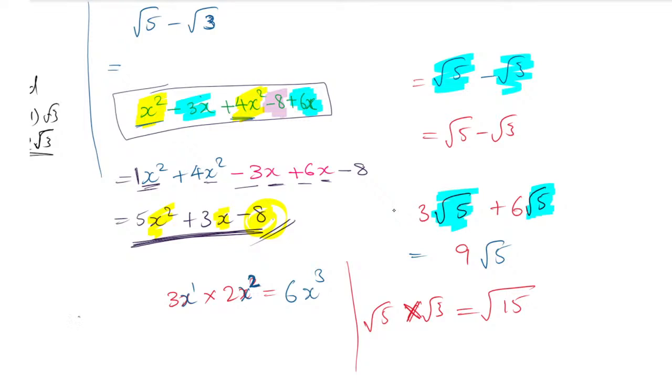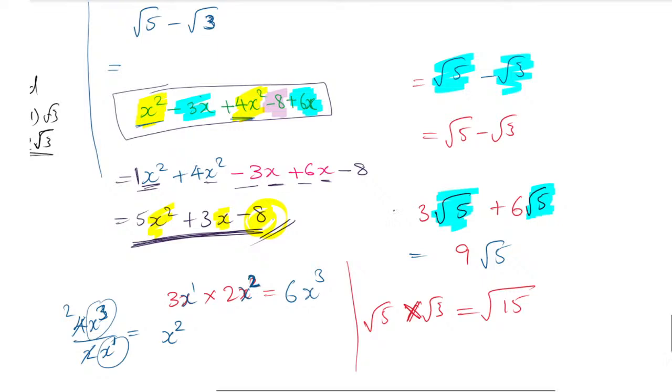For example, 4x cube divided by 2x. If you have this, you can do the division. 2 gets cancelled, 2 ones are 2, 2 twos are 4, and x raised to 1 we have. So it will be 3 times x on the numerator, only 1 x is in the denominator. So the remaining will be x square, meaning 3 minus 1 is 2. Yes, x square will remain. Division is possible, same rule.